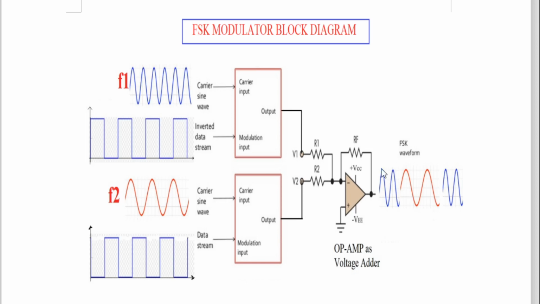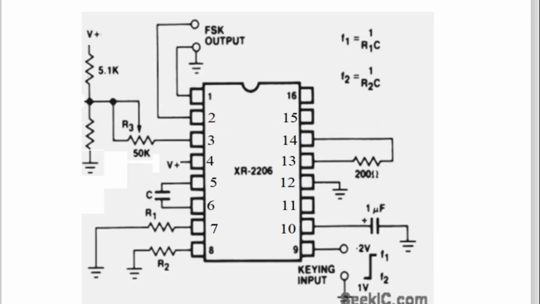And finally, what is done here? An op amp as a voltage adder is used. So if it is 0 volt only, then f1 will come. And if here it is 0 and here it is f2, this f2 will go. So sometimes this and sometimes that, high frequency and low frequency. So this is another logic.